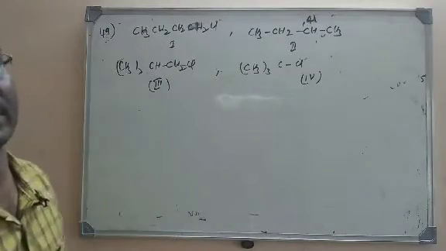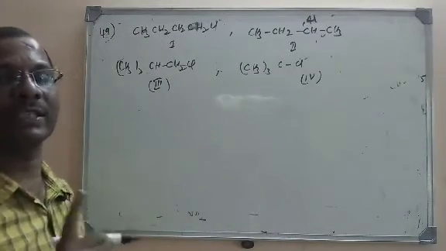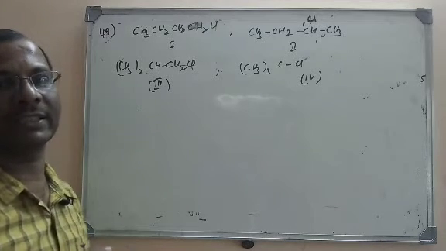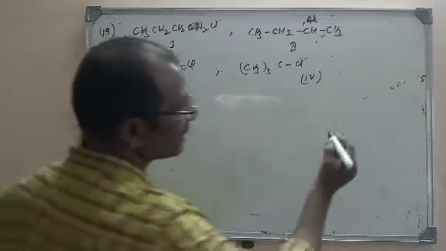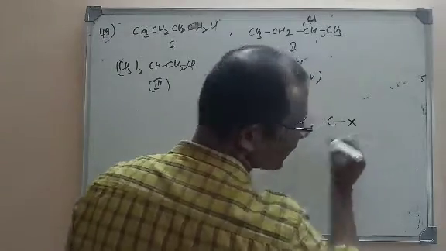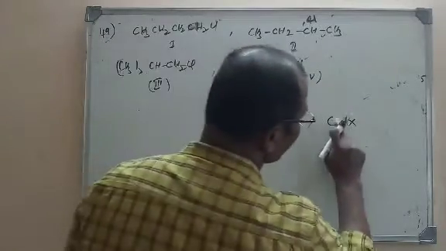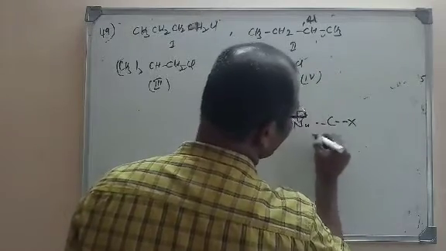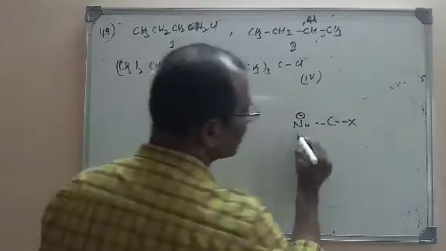Please remember that in an SN2 reaction a transition state is formed. On one hand, the C-X bond will be broken. On the other hand, the incoming nucleophile will be forming a bond with the carbon. So it is a transition state.